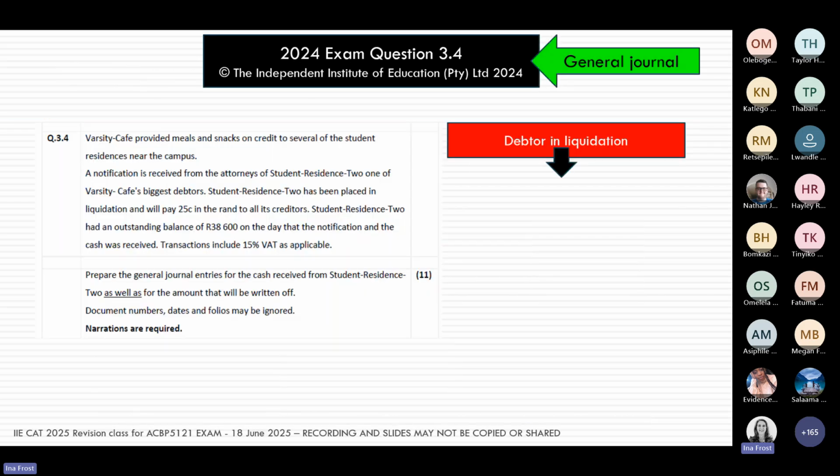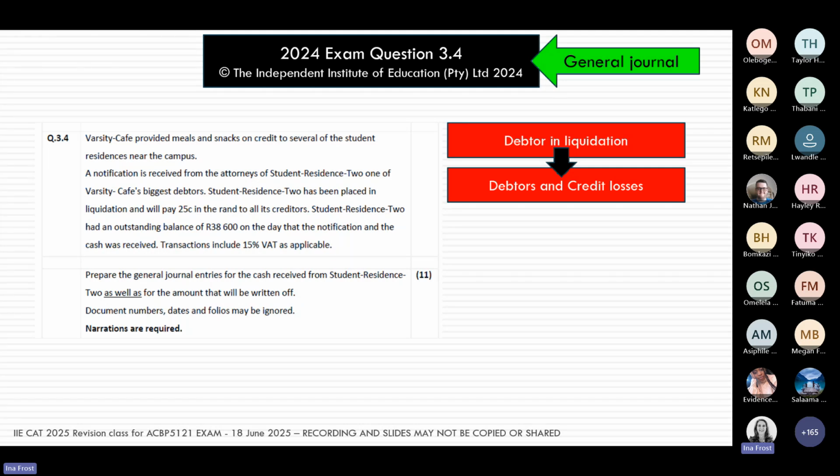So in this question, question 3.4 talks about a particular debtor that's being liquidated. In other words, the debtor is not able to pay us. They've gone insolvent, so we now have to write off the amount that they owe us. The two general ledger accounts that immediately come to mind are the debtors control account and, because I'm writing off a debtor, credit losses.